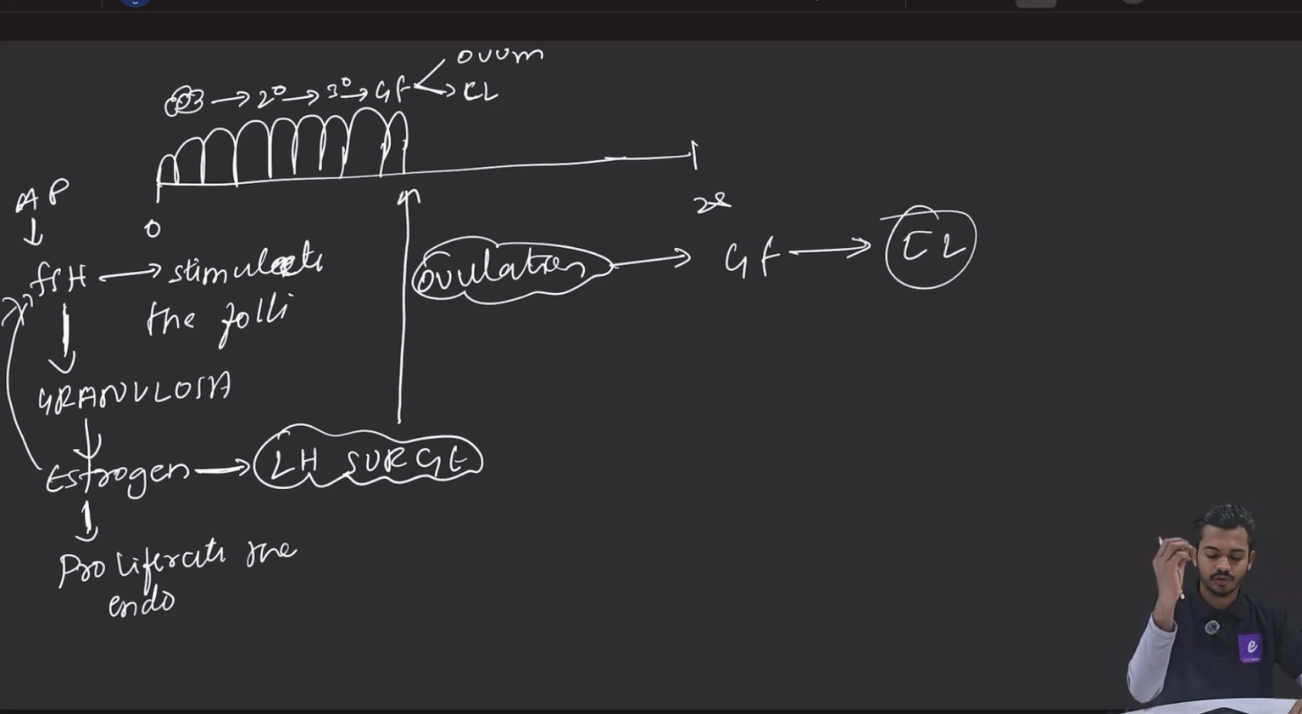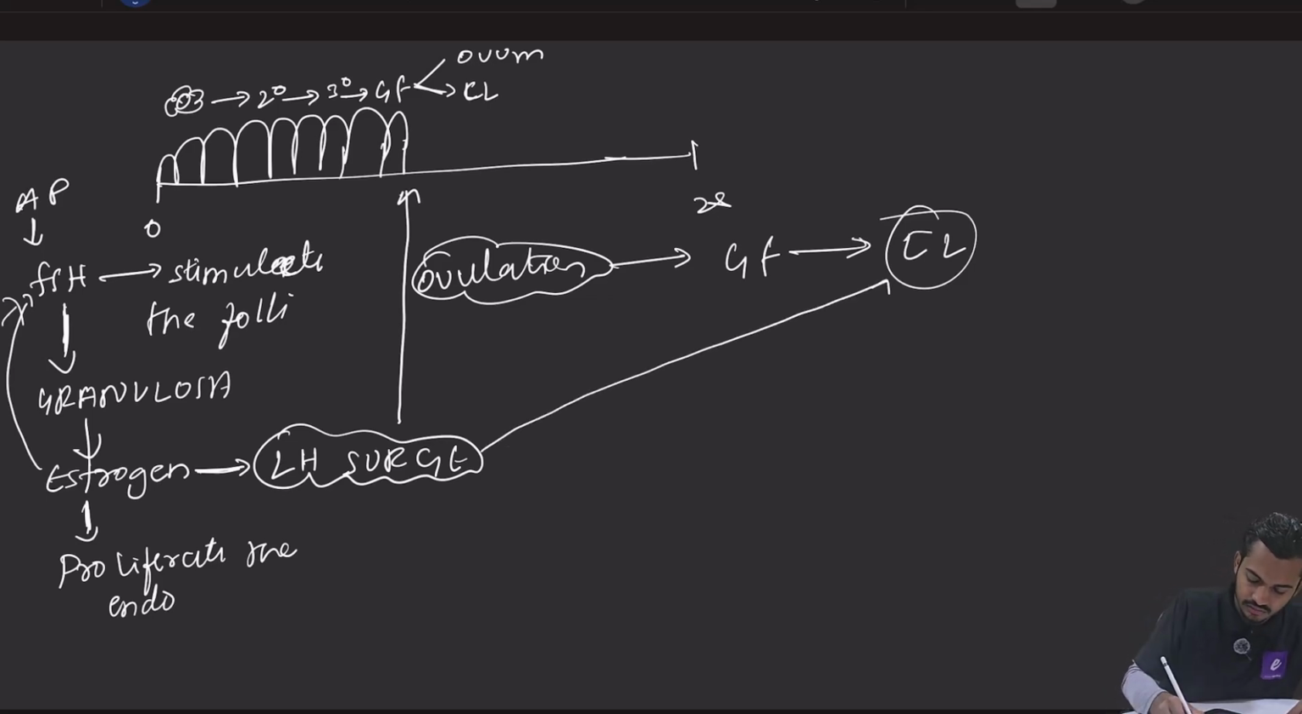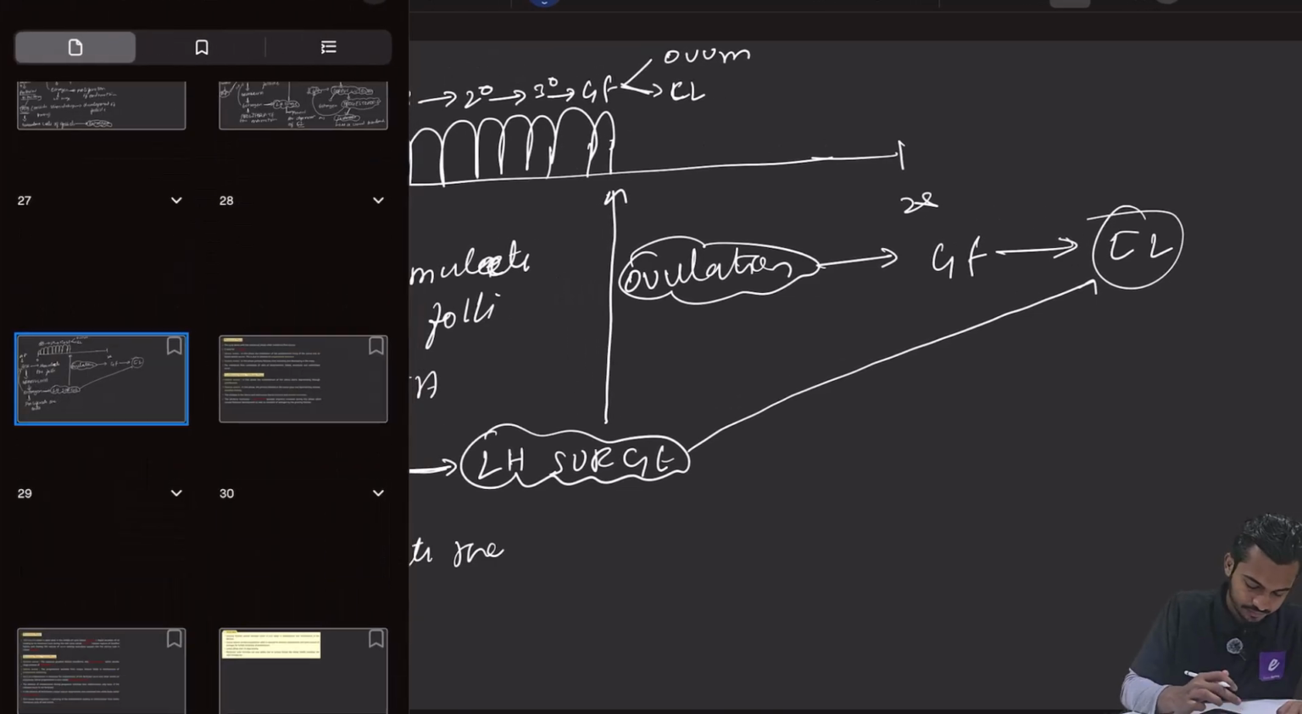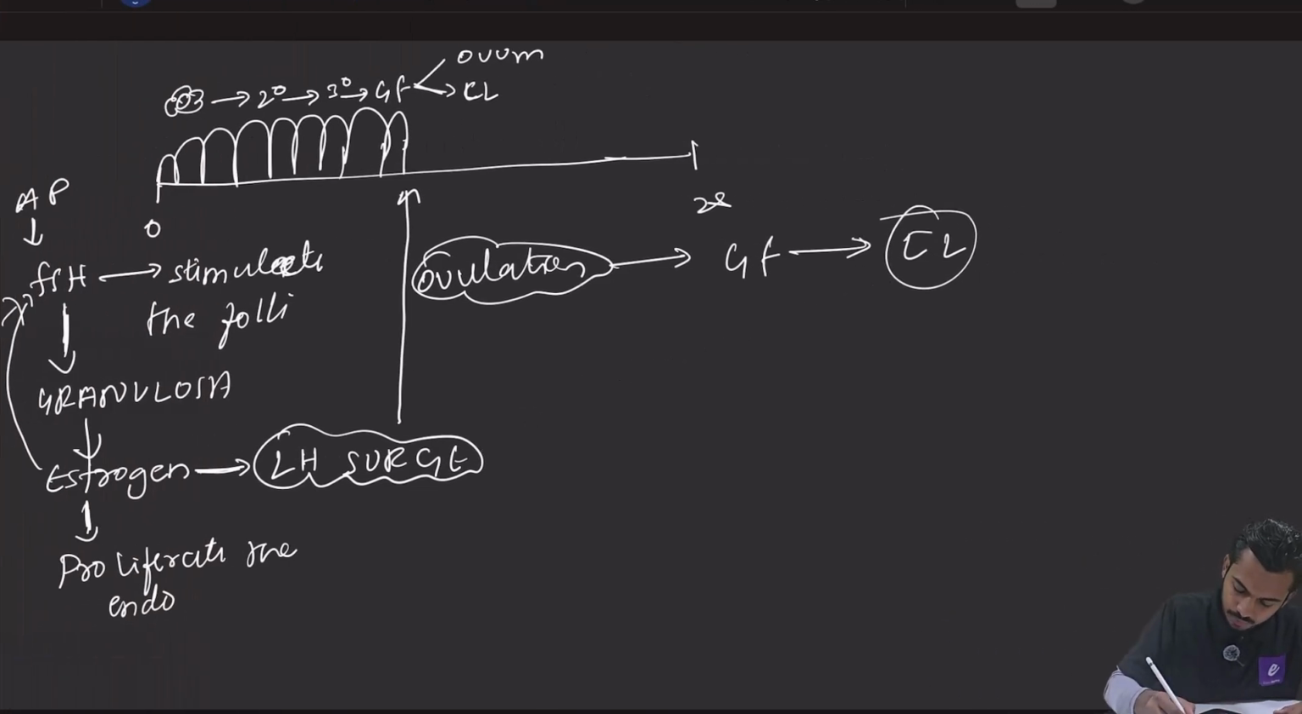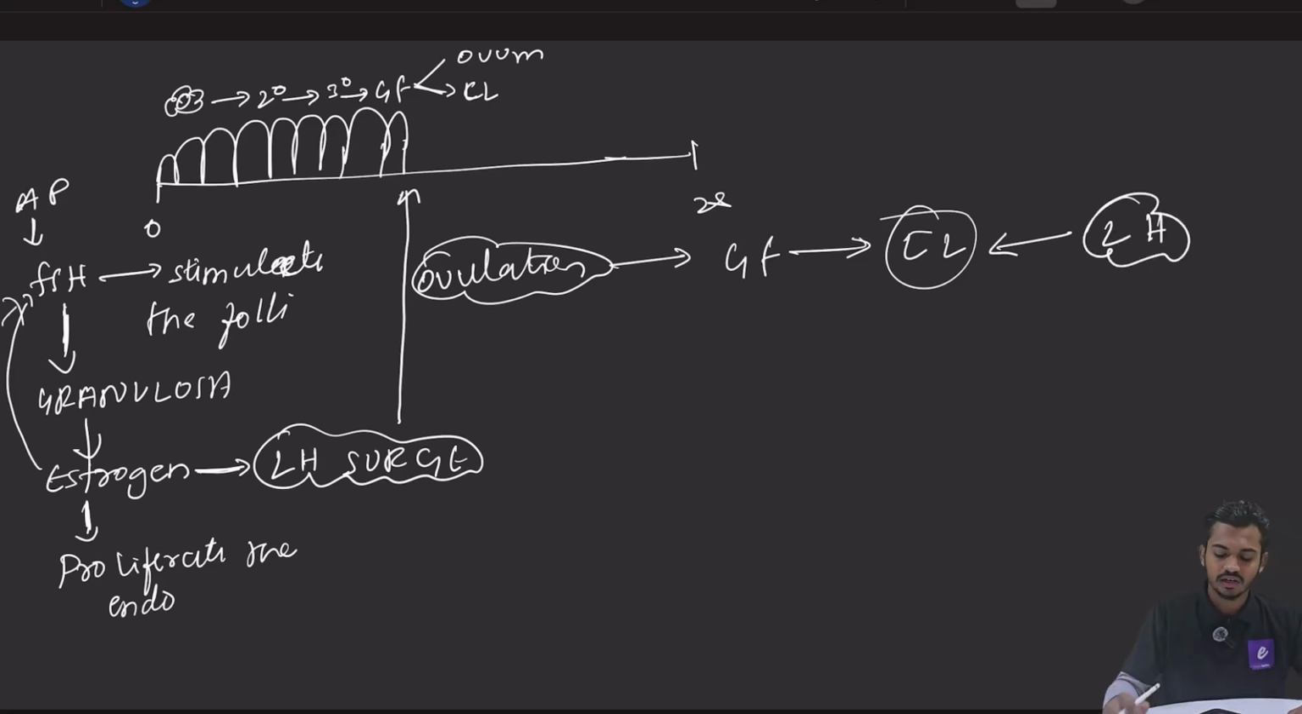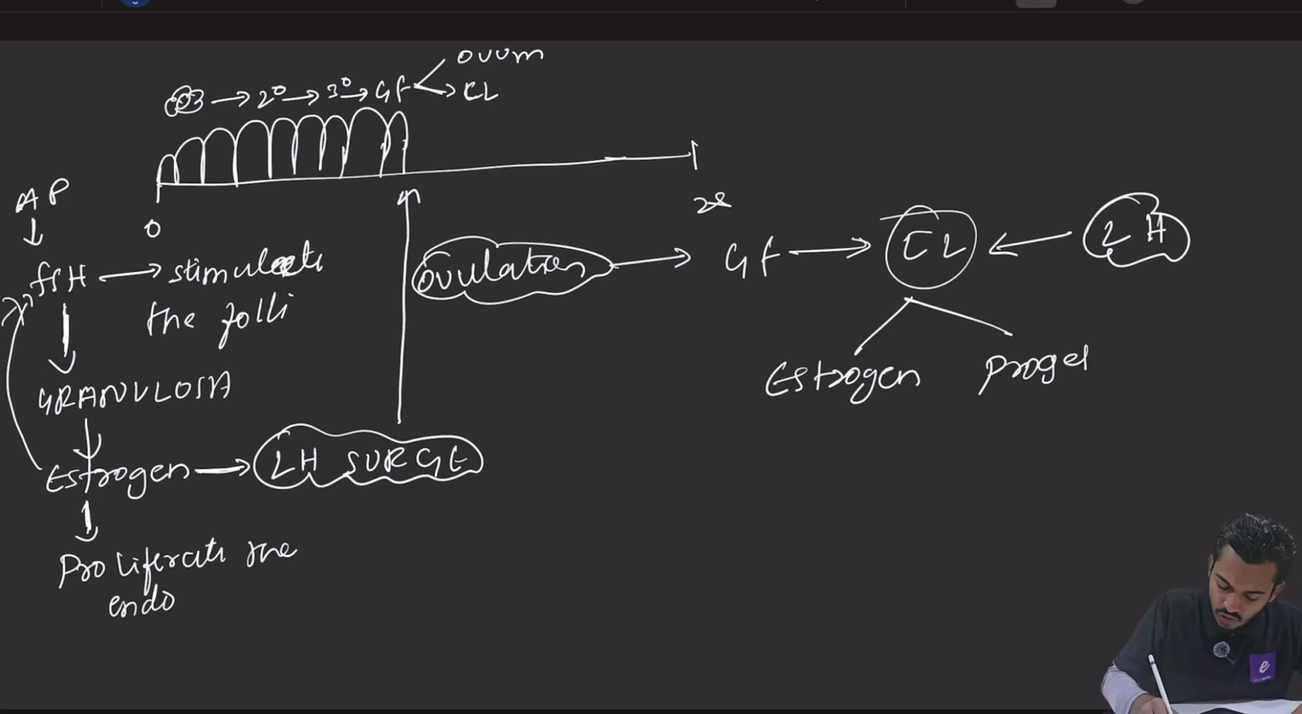CL means corpus luteum. Now this corpus luteum is protected by LH. So LH hormone is protecting the corpus luteum. Now what will this corpus luteum do? It will release two things. One, it will release estrogen, second, it will release progesterone.